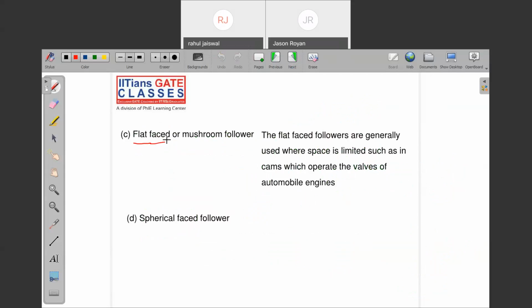Note down, flat face follower or mushroom follower. We basically have something like this. The diagram will be something like this. There is a flat. The flat faces are used generally where the space is limited, such as cams that operate the valves of an automobile engine. You know that inlet valve and exit valve is there. Are you agree with this?